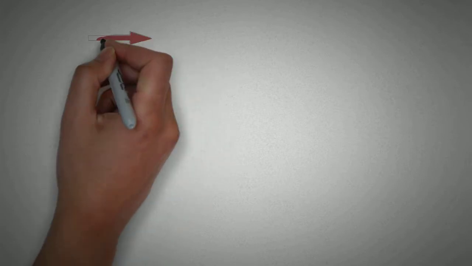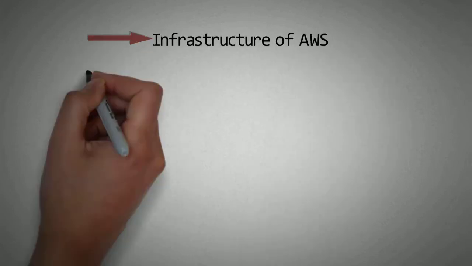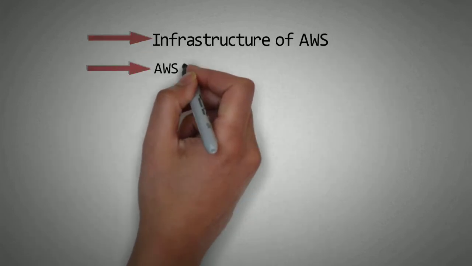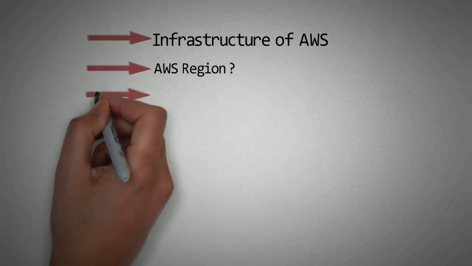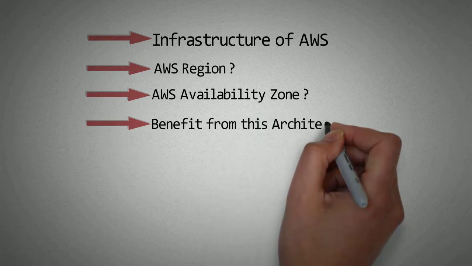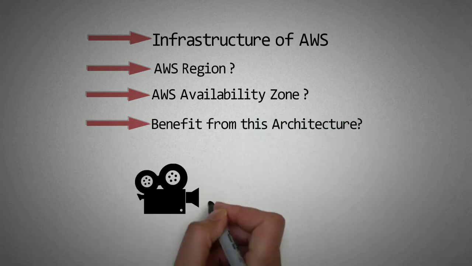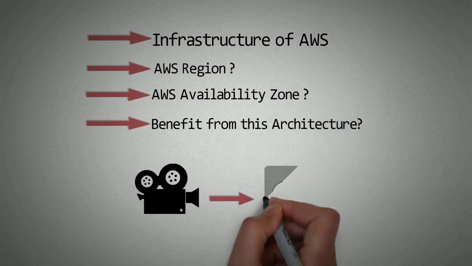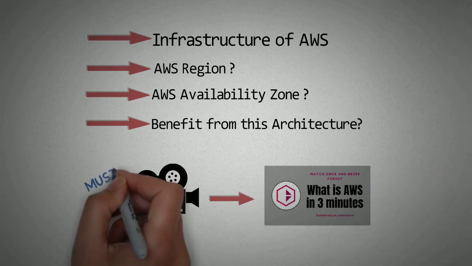So today in this video we will try to understand the infrastructure of AWS, and we will cover what is a region, what is an availability zone, and why this structure is followed by AWS. Before that, I recommend you watch the video in which we explain what AWS is.